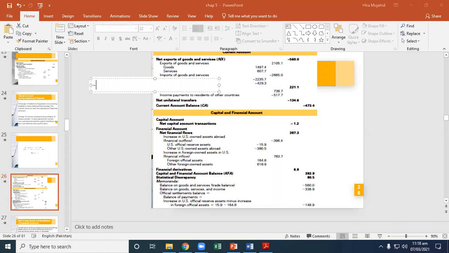Negative 473 plus 392.9 plus 80.5. These are the memorandums, minus